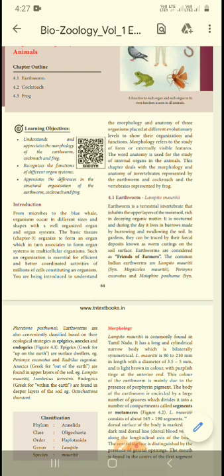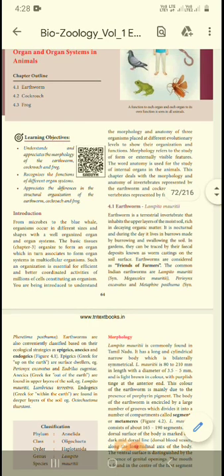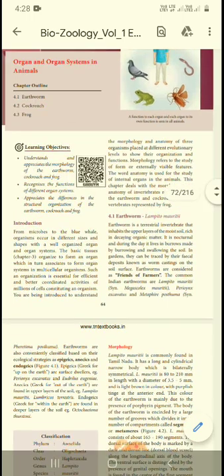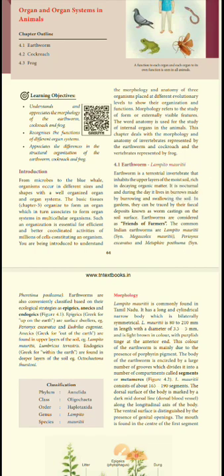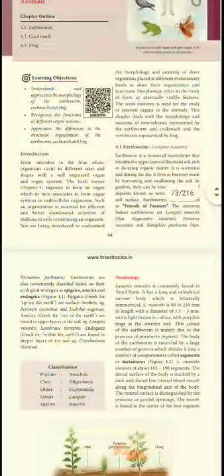So each such organ is essential for the efficient and better coordinated activity of the millions of cells constituting an organism. You are being introduced to understand the morphology and anatomy of three organisms placed at different evolutionary levels to show their organization and function. Morphology refers to the study of the form of externally visible features. The word anatomy is used for the study of the internal organs in animals. This chapter deals with the morphology and anatomy of invertebrates represented by the earthworm and cockroach, and the vertebrates represented by frog. So, earthworm. What is the zoological name of earthworm?